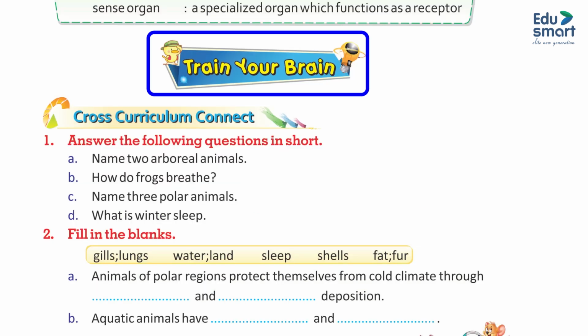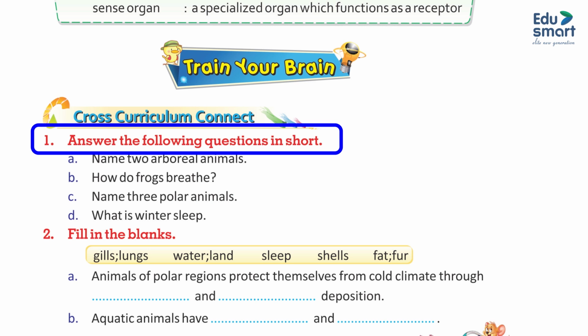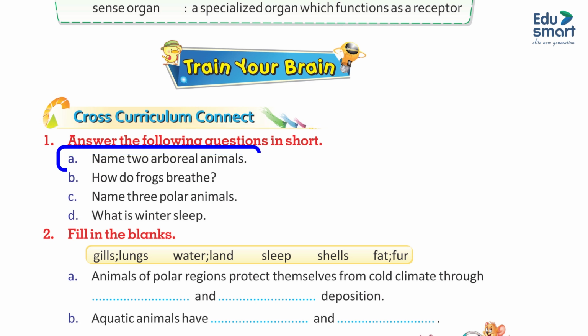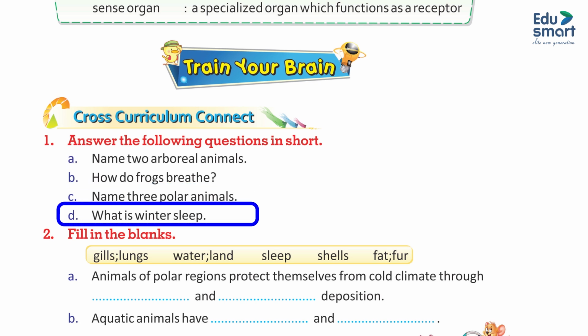Train your brain. Cross curriculum connect. 1. Answer the following questions in short. A. Name 2 arboreal animals. B. How do frogs breathe? C. Name 3 polar animals. D. What is winter sleep?